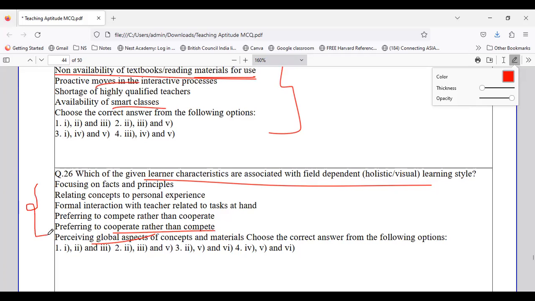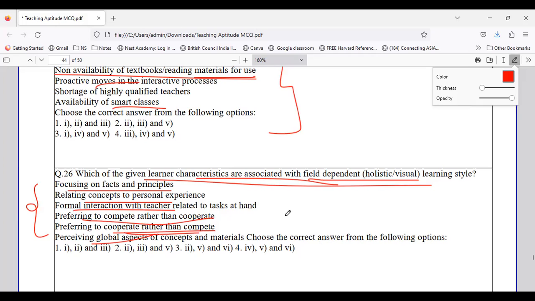So we are talking about the characteristics which are associated to field dependent or holistic learning. So which of them stands to be correct?